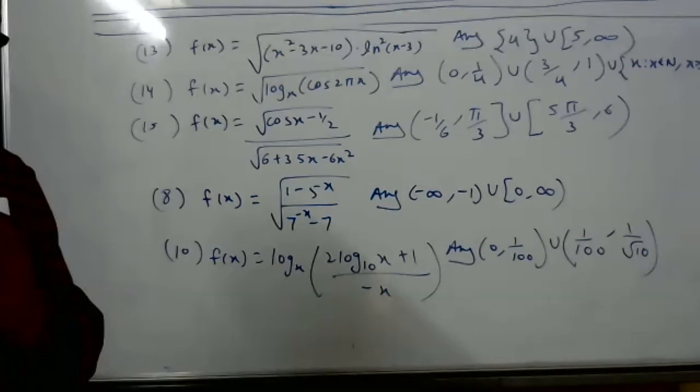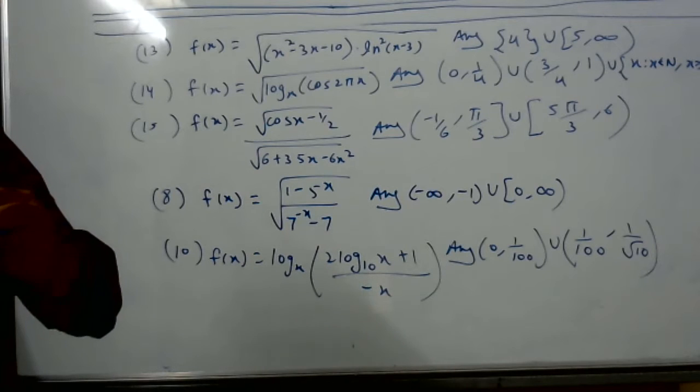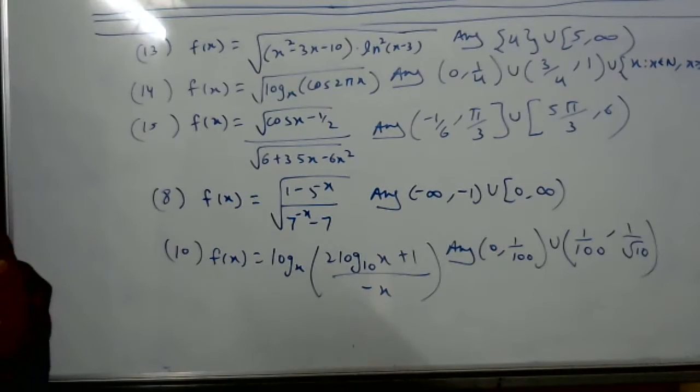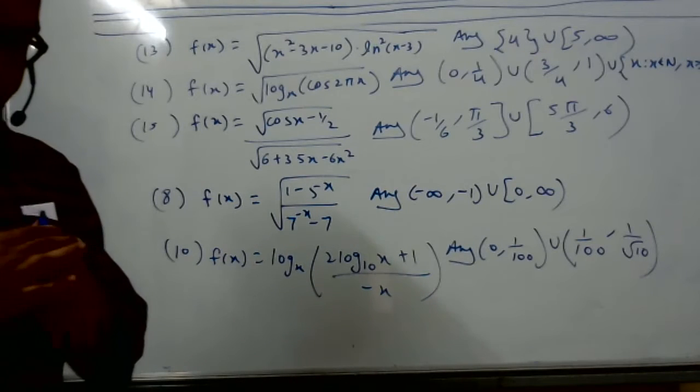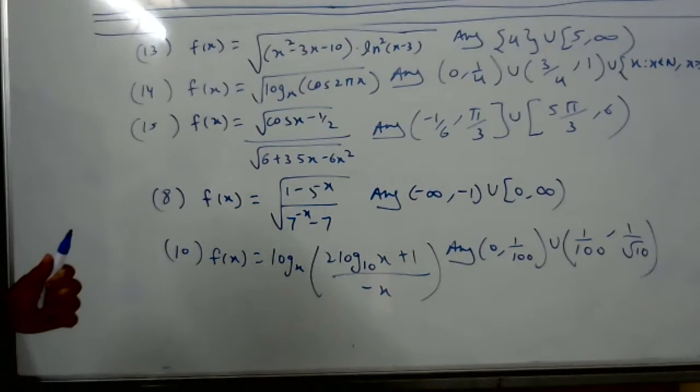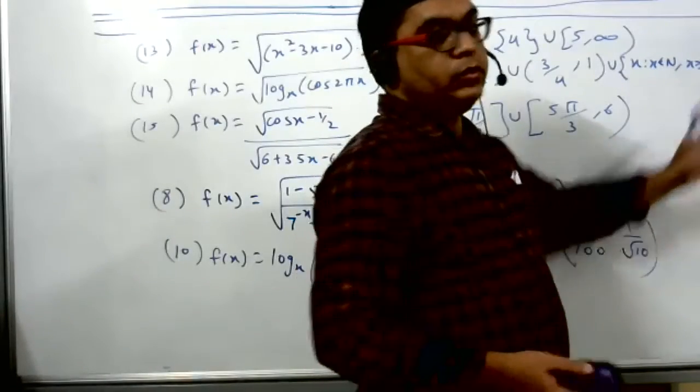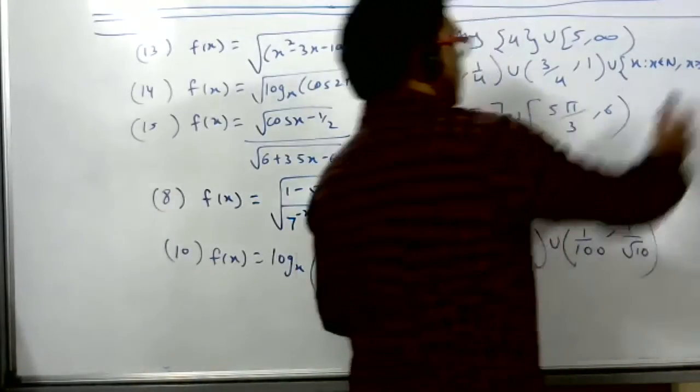Some students are telling that they want a relatively easy sum first. So I will teach a relatively easy sum first, then we'll come to these sums. Not very easy also, like NCERT, moderate sums. So x belongs to natural numbers, x greater than or equal to 2.